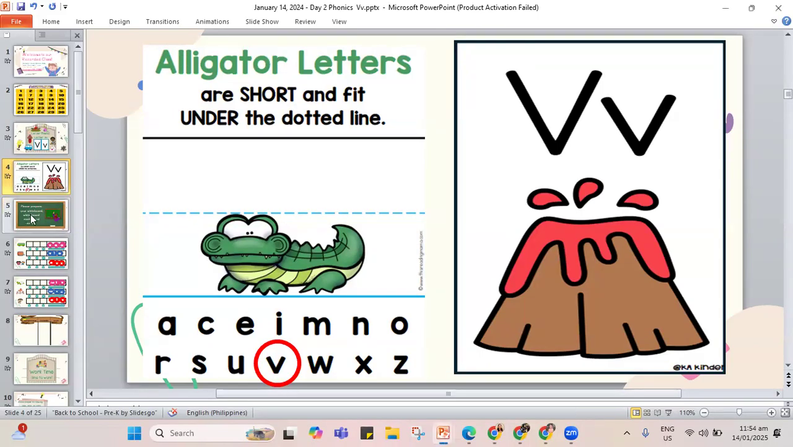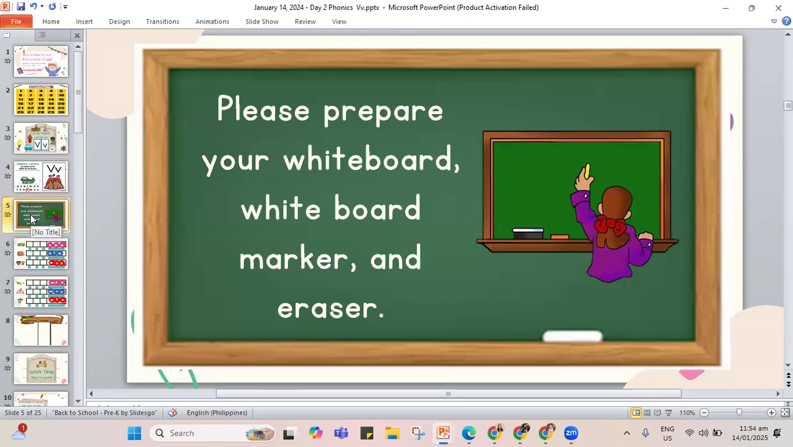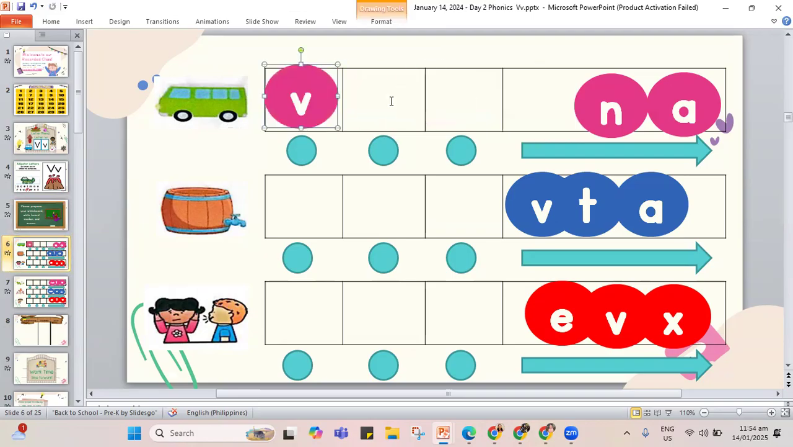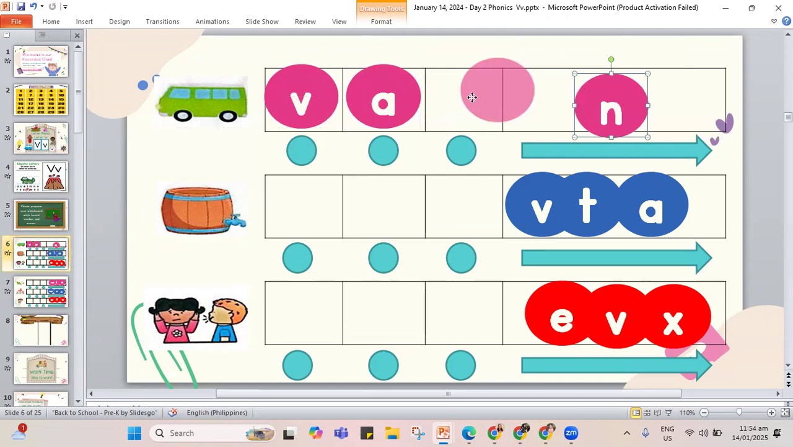And I have here a reminder for you to get your whiteboard, your marker, and your eraser. And let us spell our words that have V. So we have the picture of the van. What are the letters in van? We have the V sound, letter V, the A sound in the middle, and the N sound at the end.